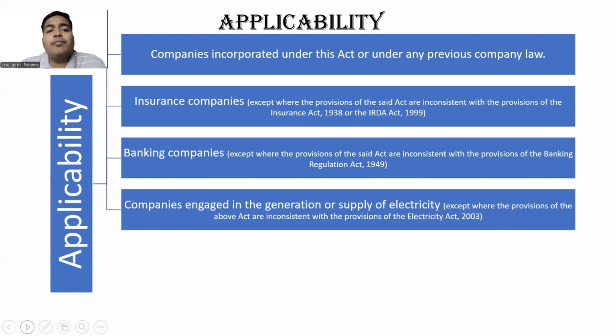Let us take an example of banking companies. In Companies Act, they have clearly mentioned about how to compute managerial remuneration. What is the maximum limit for managerial remuneration? What is managerial remuneration? The remuneration, the compensation, the salary paid to directors. The salary paid to directors, both dependent, independent, executive, non-executive directors. This we call it as managerial remuneration.